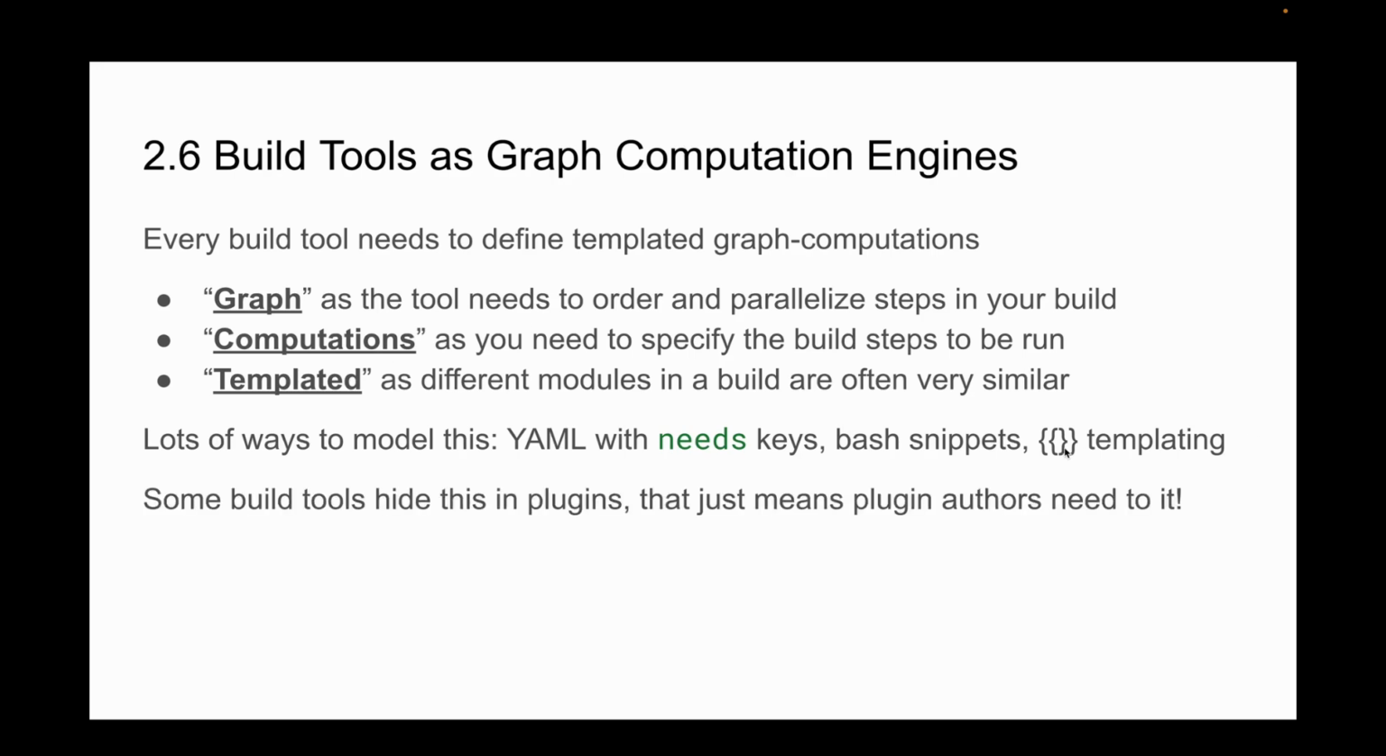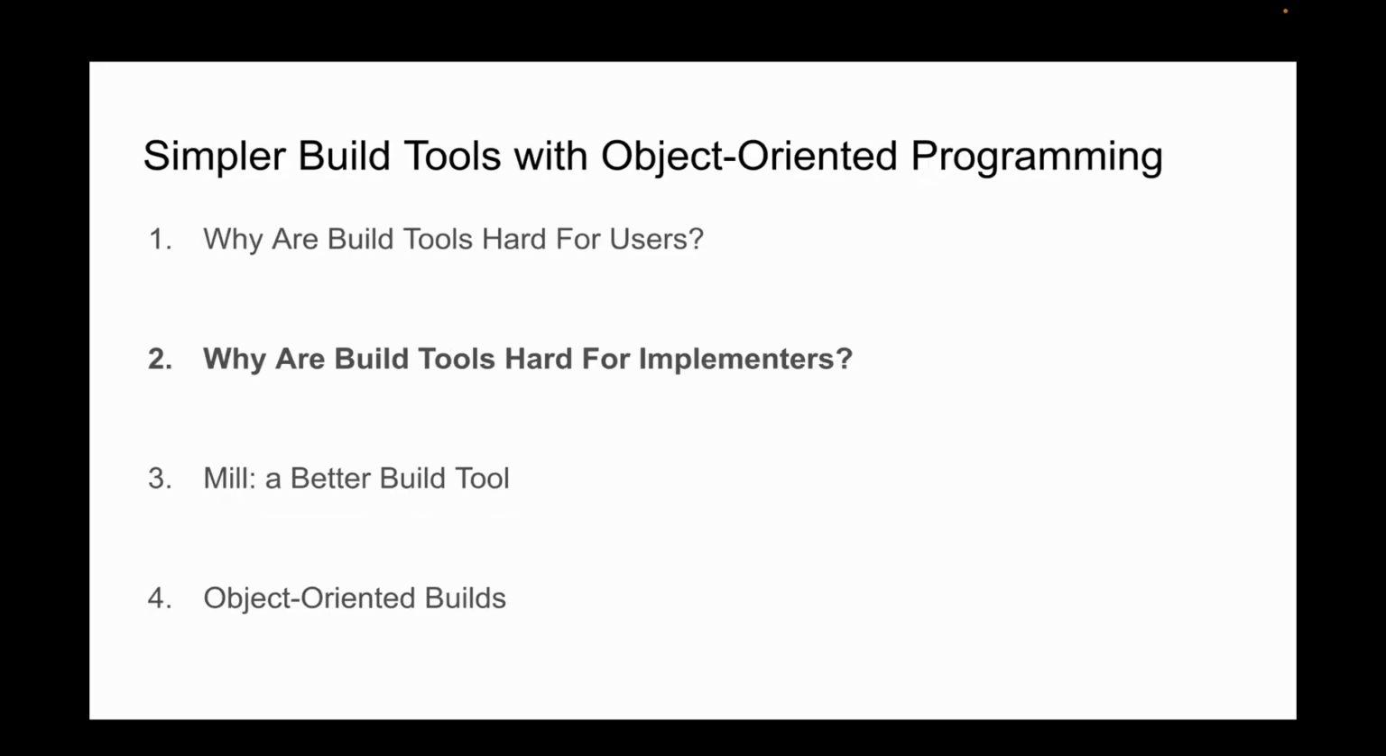Some build tools try to hide this in the upstream plugins, but that doesn't really solve the problem, because if this is complicated, then that means plugin authors will make mistakes. And I'm sure all of you have encountered cases where plugins are buggy or multiple plugins don't work well together because they screwed up their templated graph computations. And this fundamentally is what makes build tools complex. So that's why build tools are hard for implementers and why we haven't just fixed this overnight.